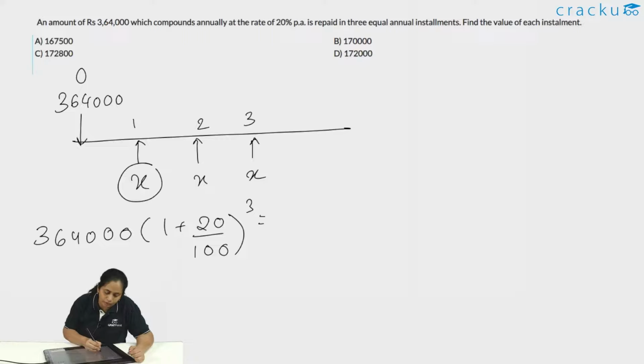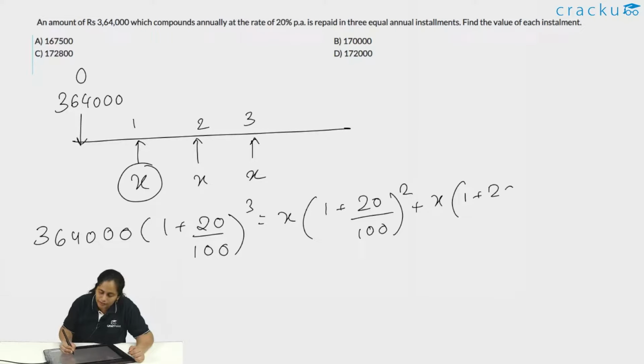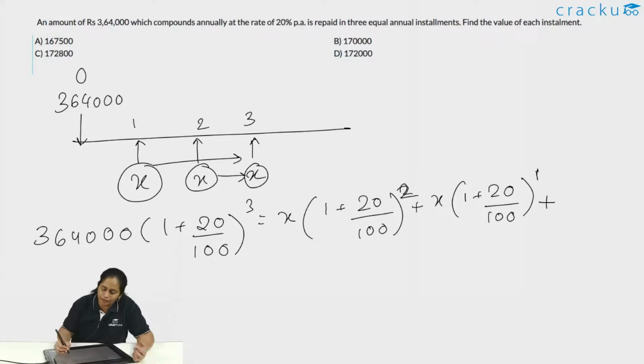This is equal to the future value of the installments, so this is x into (1 plus 20 by 100) the whole square, plus x into (1 plus 20 by 100) raised to 1. This is compounding for 2 years, this is compounding for 1 year, and this is compounding for 0 years, so this value is equal to x only. So this is equal to how much? This is 364,000 into 1.2 the whole cube, so that is 1.728.